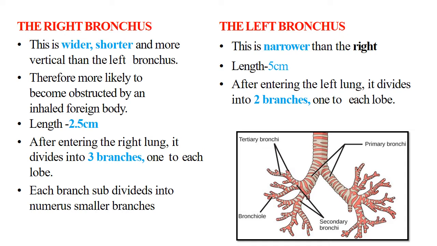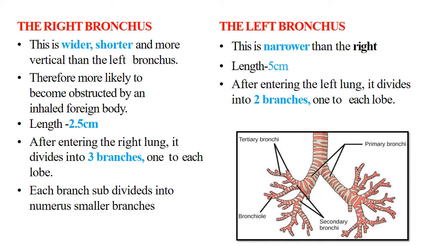Now we will see in detail the right bronchus and the left bronchus. You can see in the figure there is a difference between them. First, the right bronchus is wider than the left bronchus. It is shorter and more vertical than the left bronchus. Therefore, it is more likely to become obstructed by any inhaled foreign body. The length is 2.5 cm.